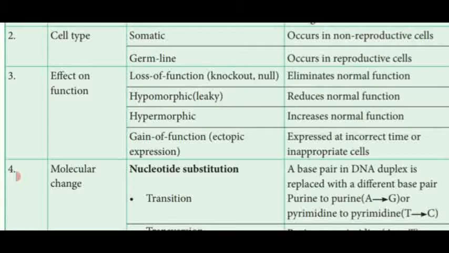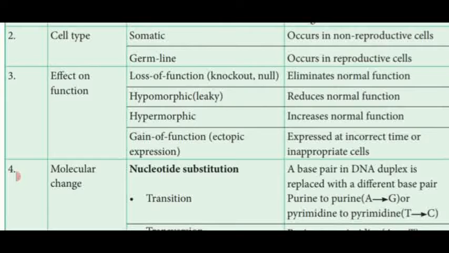Next one, hyper. Hyper means, we all know that one. Hyper means increases, isn't it? So hypermorphic means increases the normal function. Then gain of function, last one. Expressed at incorrect time or in inappropriate cells. That means this type of functional mutation does not take place in all the cells.